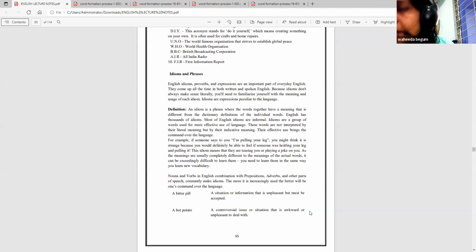Like the example I just gave you, I'm pulling your leg. It's selling like hotcakes. A bitter pill, a hot potato. A bitter pill is a situation or information that is unpleasant but must be accepted.